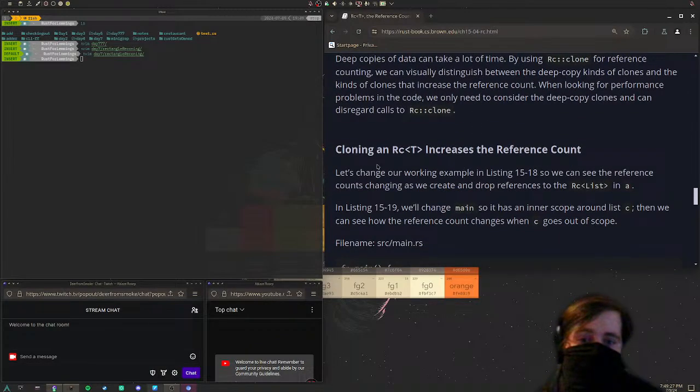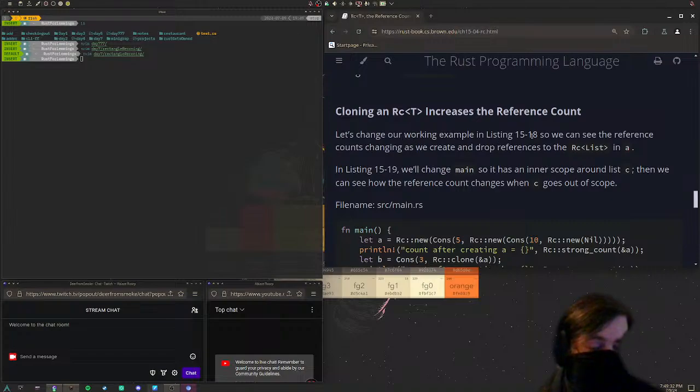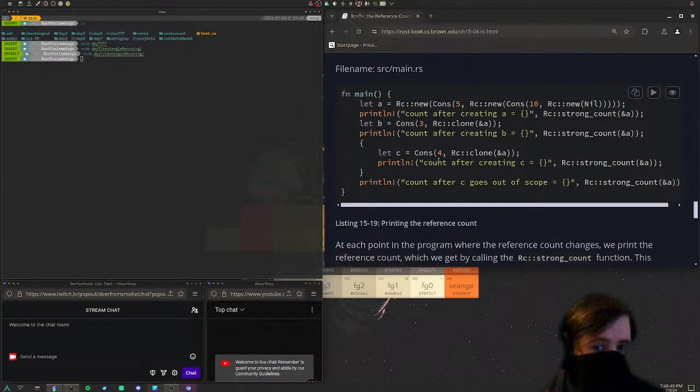Cloning an RC increases the reference count. Let's change our working example in listing 15-18 so we can see the reference count changing as we create and drop references to the RC list in A. In listing 15-19, we'll change main so it has an inner scope around C. Then we can see how the reference count changes when C goes out of scope. Let A equal a new RC, holding a cons item holding 5, and a new RC, holding the next cons list, etc.